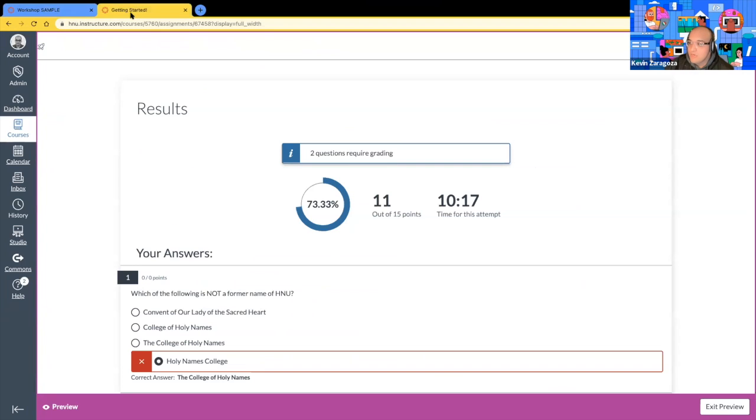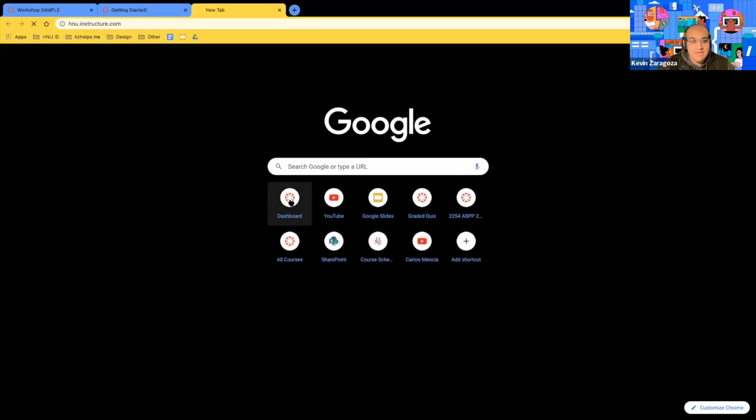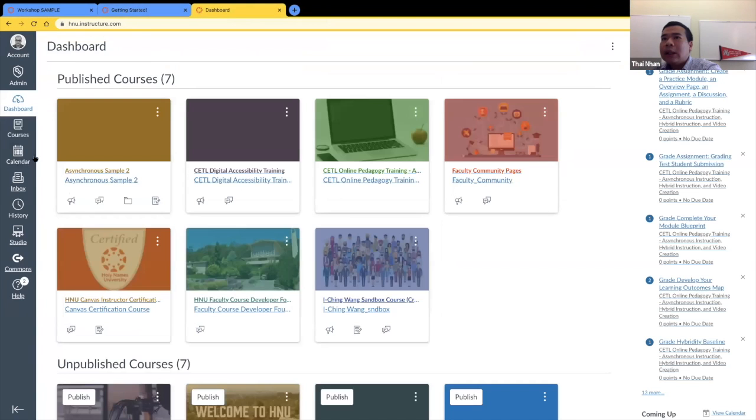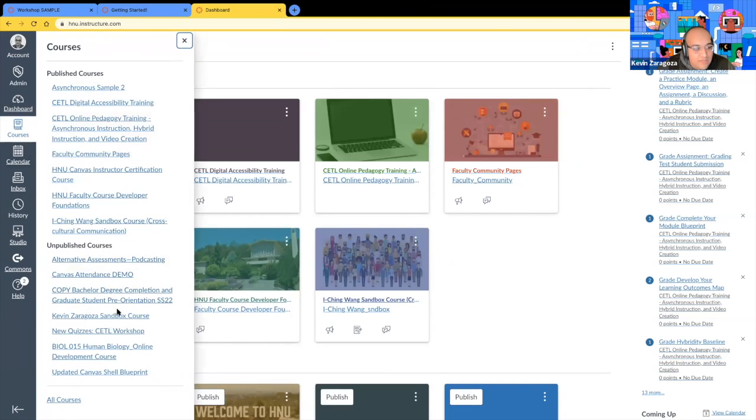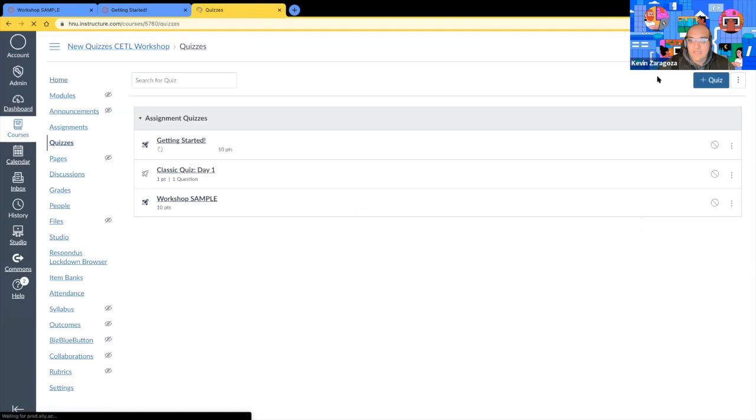Yeah, so this works exactly the same way as the classic quiz. Nothing changes. It's just the build and the look and feel of it, really. So once you've made your quiz, let me just start from the beginning, actually, because I do need these two tabs. Let me go to courses. This one is titled the new quizzes CETA workshop. And so we'll create the quiz within the quizzes option here, right?